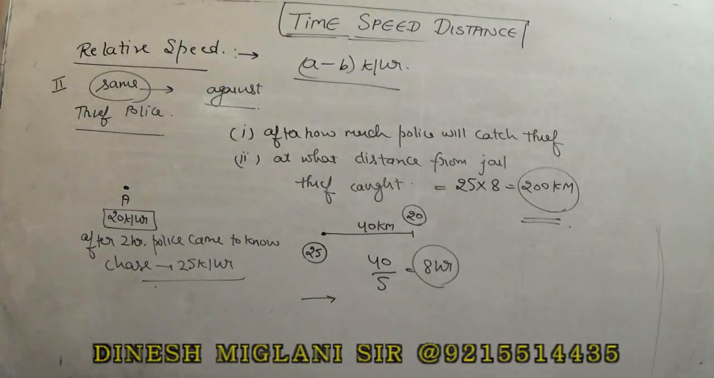This is our second type of problems in the topic of relative speed, in which we take it as A minus B kilometer per hour, that is the relative speed. Based on this, we can answer our statement.